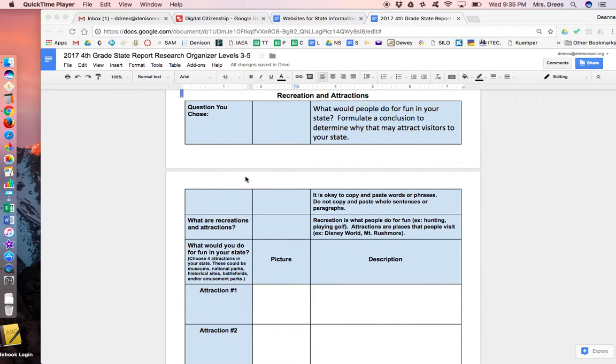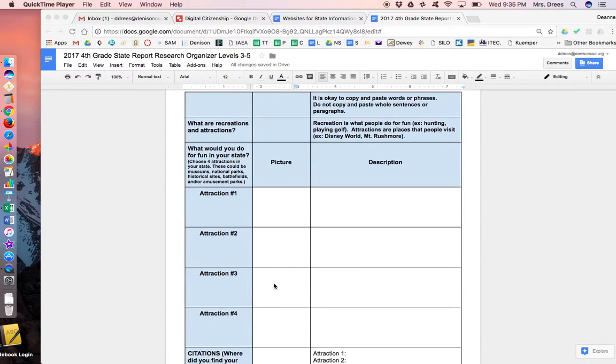Recreation and attractions. What would people do for fun in your state? Formulate a conclusion to determine why that may attract visitors to your state. What are recreations and attractions? Recreation is what people do for fun, hunting, playing golf. Attractions are places that people visit, like Disney World or Mount Rushmore. So, what would you do for fun in your state?